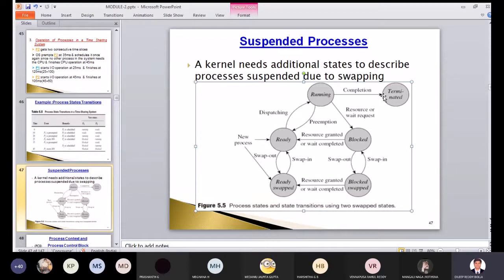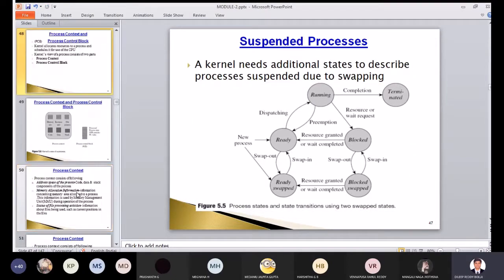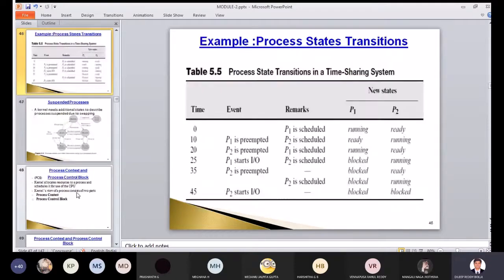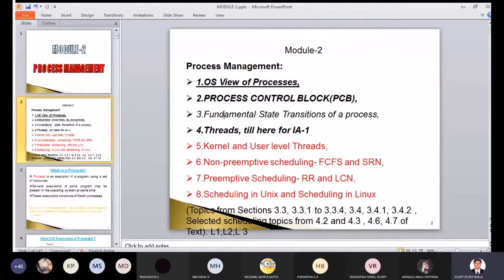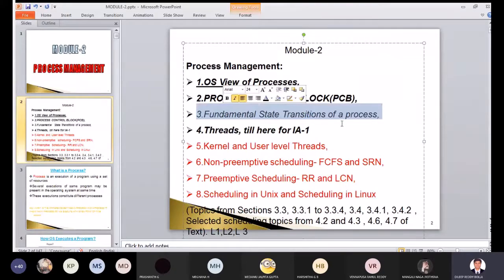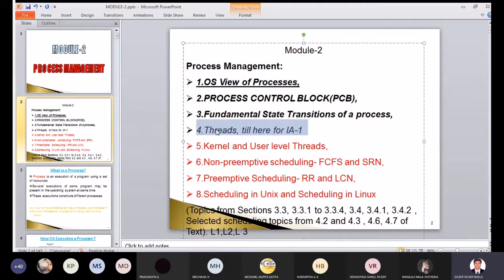The 2 more states are called what? Ready swap state and block swap state. So these 2 states are getting added along with the 4 states, and for this we have the transitions. With this, we have been able to complete the fundamental state transition of a process. So this part we have completed with an example. Now let us take up the complex threads part.